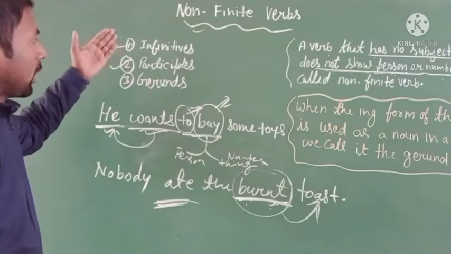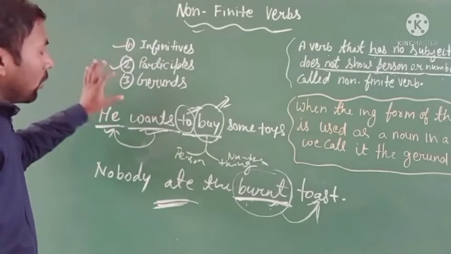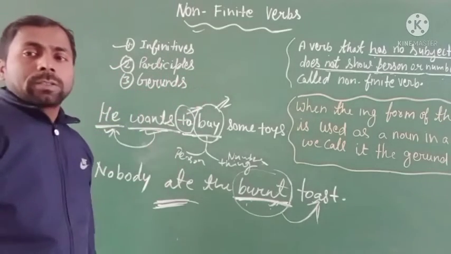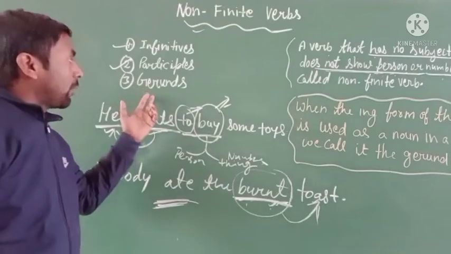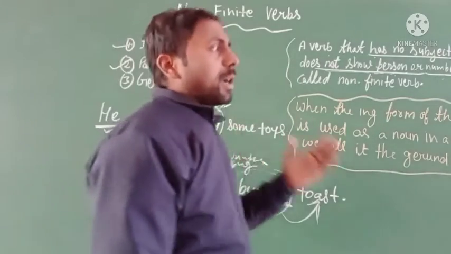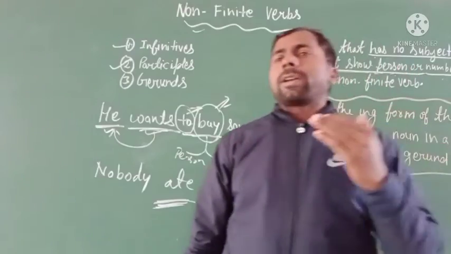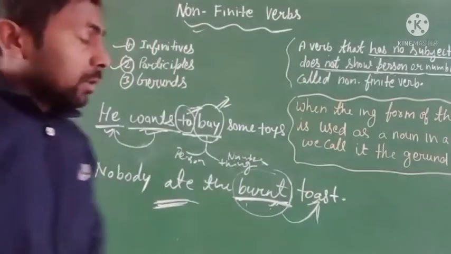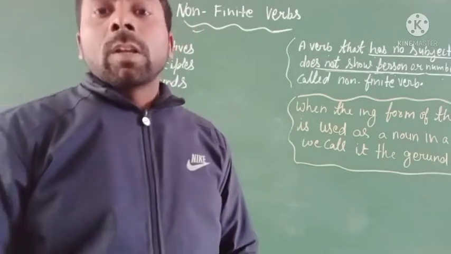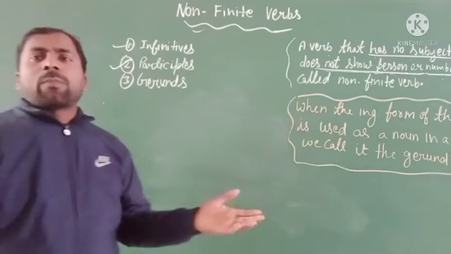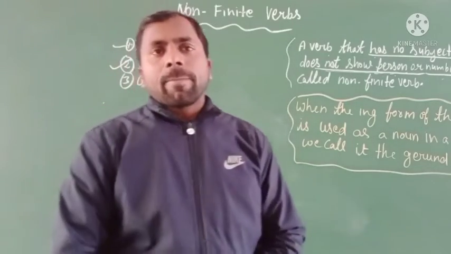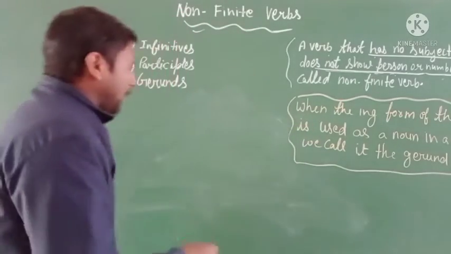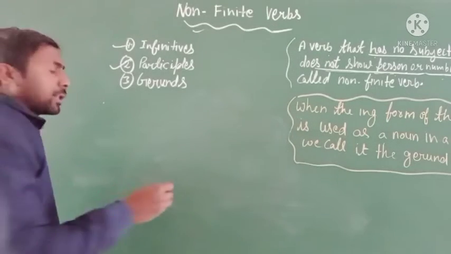In the second part of the video we learned about the participle, and in the first video we learned about the infinitive. Now we have to learn about the gerund. It is the third one. So listen carefully: how can we use the gerund in a sentence, and how can we identify gerunds in a sentence? The gerund is used in different forms in a sentence. I gave you an example: Wrestling is popular in India.